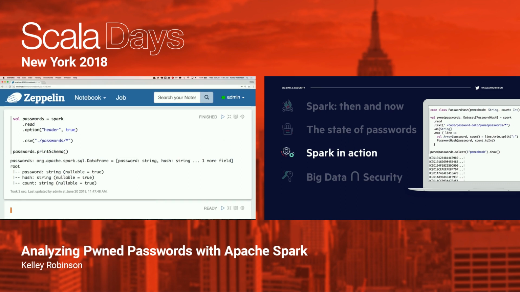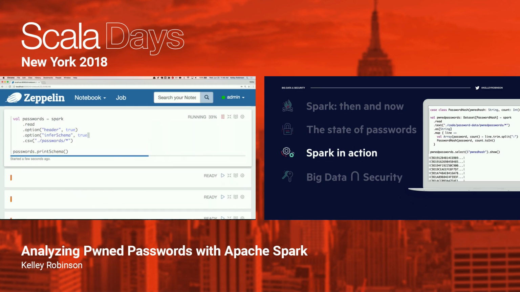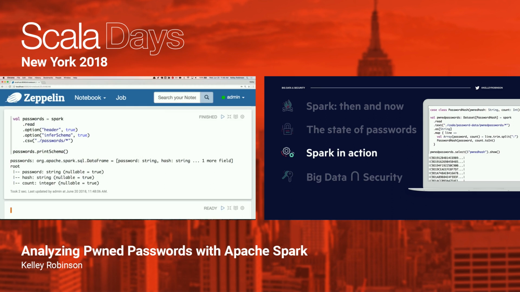But one other thing that I want to do is make that count not be a string so that we can sort by it. And we can do that by forcing it to infer the schema. And once we do that, we'll have a more useful set of password data.